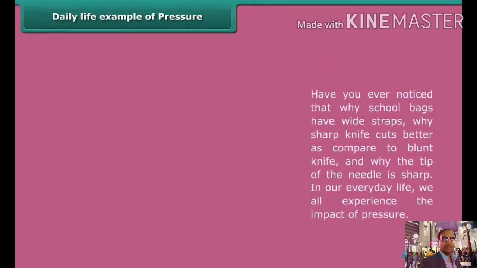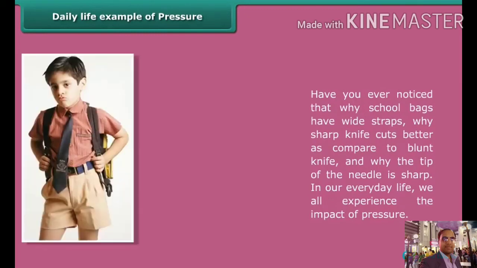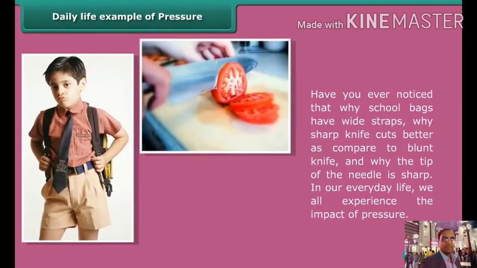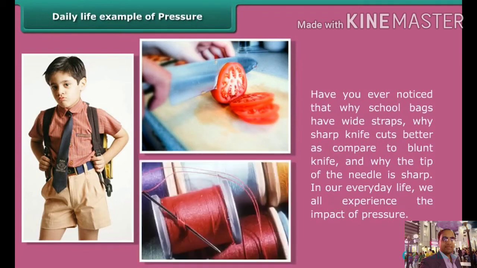You see that type of example in daily life. Have you ever noticed why a school bag has wide straps? Why does a sharp knife cut better as compared to a blunt knife? And why is the tip of the needle sharp? In our everyday life, we all experience the impact of pressure.